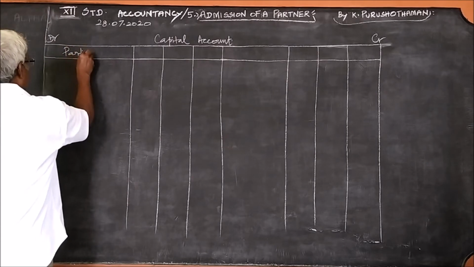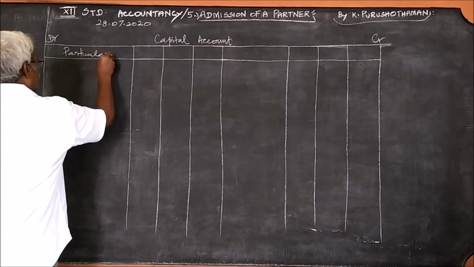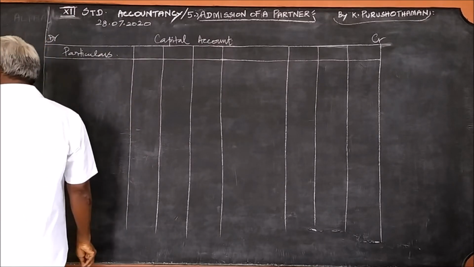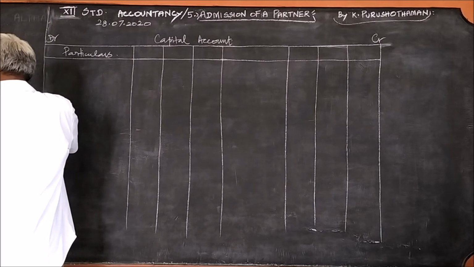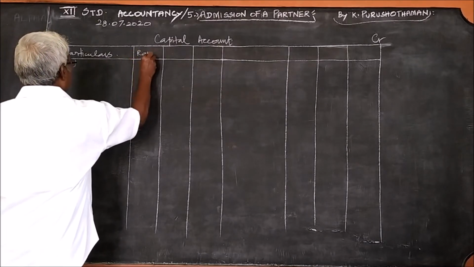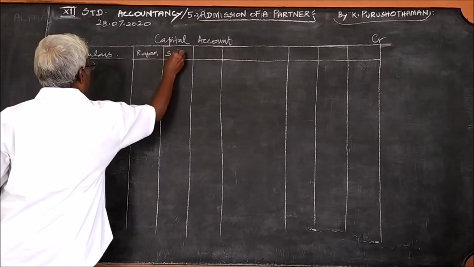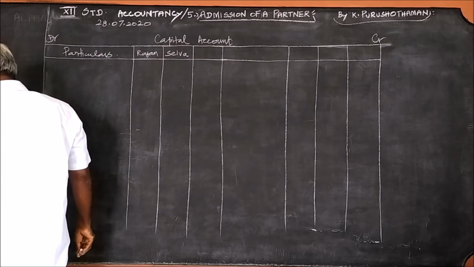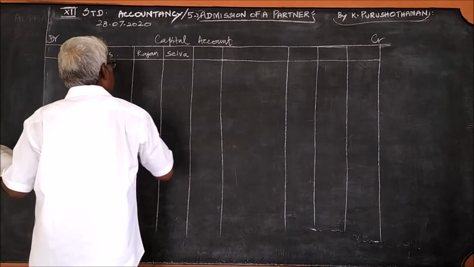Particulars. These three columns are meant for the old partners and the new partner. The old partners are Rajan, Selva, and the new partner to be admitted is Ganesan.